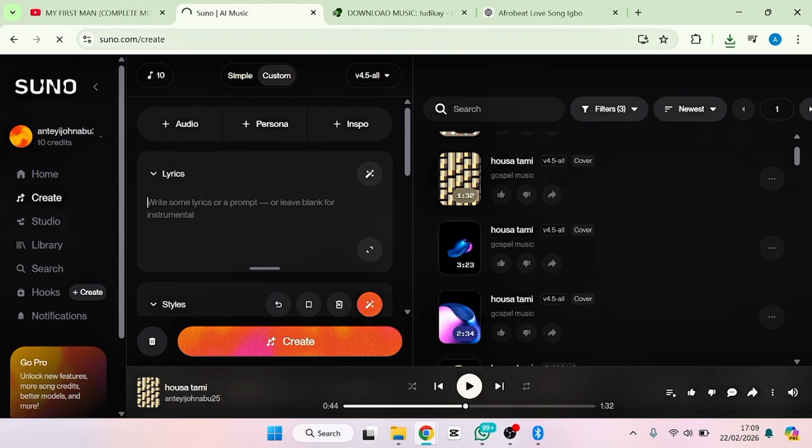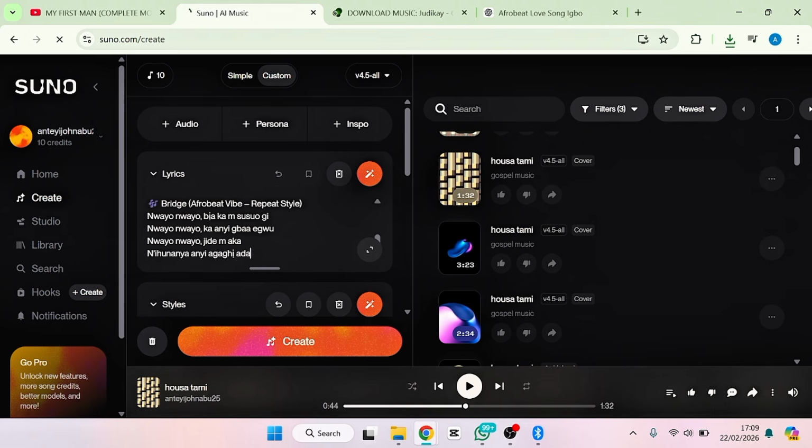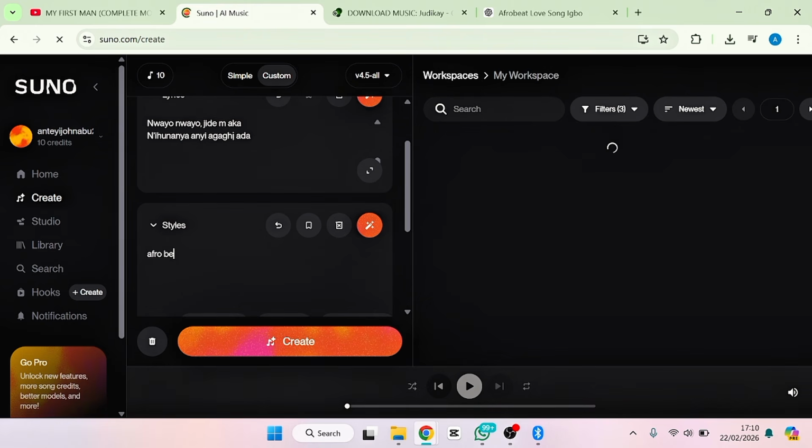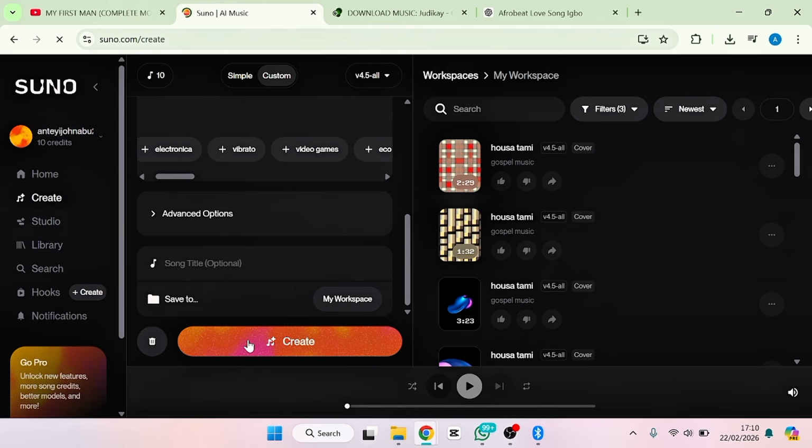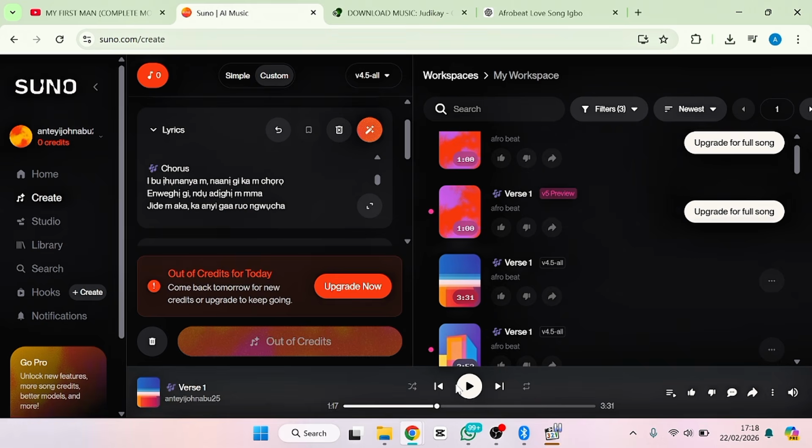All right, so to create the Igbo Afrobeat, we have gotten the prompt, so just come here and paste the prompt. And then you don't need to do much adjustment. Just choose the style of the music. I'm going to say Afrobeat. Then I'll go ahead and click create. All right, guys, so our Igbo Afrobeat has been generated.